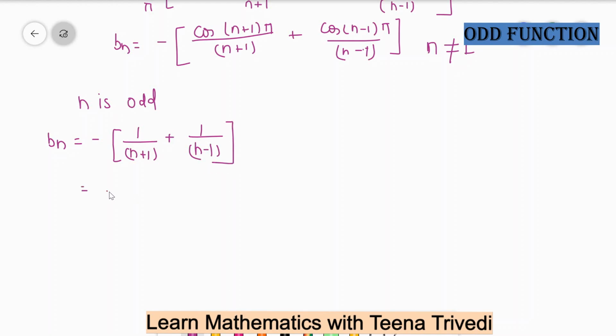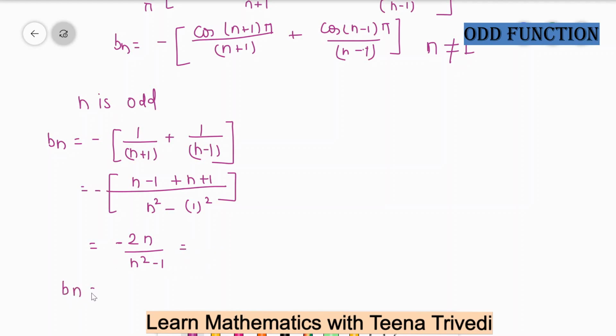Okay, we can take the LCM. So n squared, n plus 1, n minus 1, a plus b, a minus b, a squared minus b squared, and here we can write n minus 1 plus n plus 1. The negative sign is already outside the bracket, and this value will be 2n over n squared minus 1. So this is your value of Bn, which is equal to minus 2n over n squared minus 1.